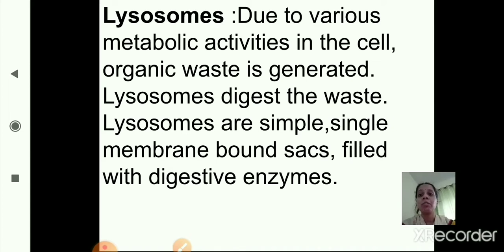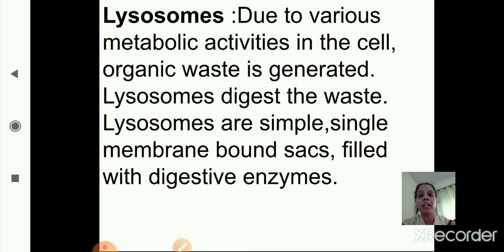Then, lysosomes are simple single membrane bound sacs and they are filled with digestive enzymes. So this is the structure of lysosomes.